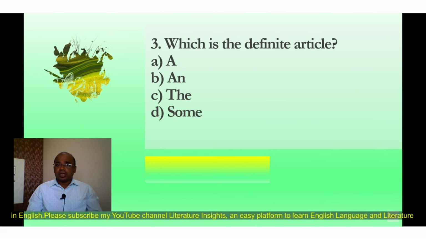Then question number 3rd, which is the definite article? So now here 4 options: A, B, and C, the, D, some. So now as we know there are 2 types of article, definite article and indefinite article. So now here the students have to identify the definite article and the correct option is C, the.